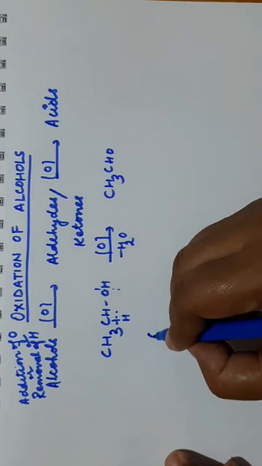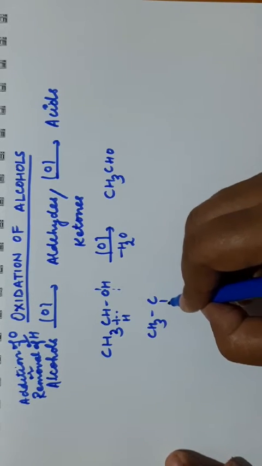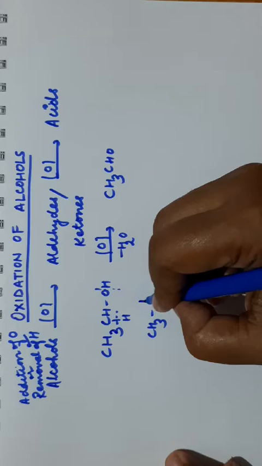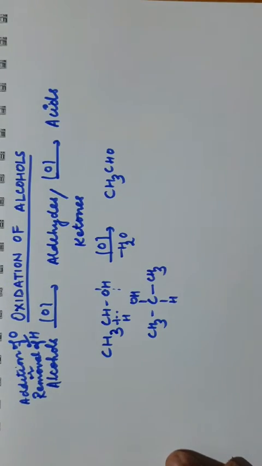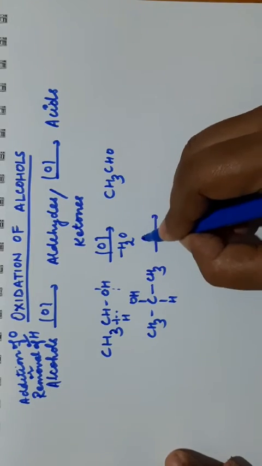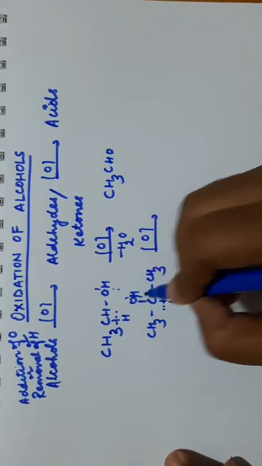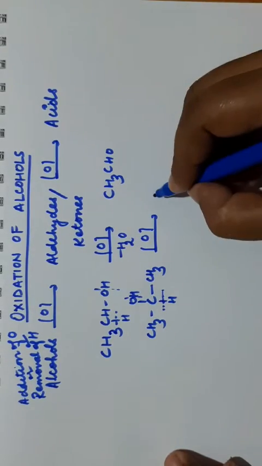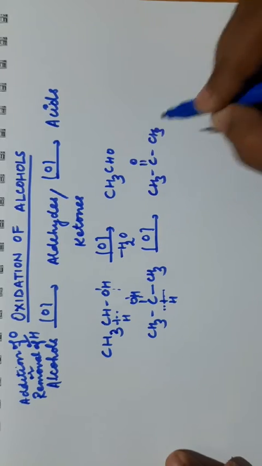Clear. If you are using 2 degree alcohol, this is 2 degree alcohol. If you are doing the oxidation of this, carbon hydrogen bond will cleave, oxygen hydrogen bond will cleave. So what is left? CH3, C double bond O, CH3.